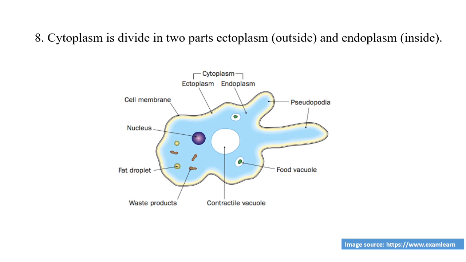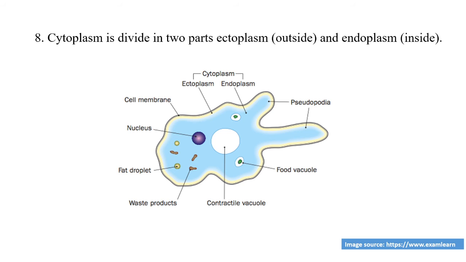Now, in a single cell, there is a watery fluid, and that watery fluid is called cytoplasm. This cytoplasm provides fluidity to the cell organelles present in a cell along with the nucleus. But in protozoan animals, this cytoplasm is clearly divided into two fluids, that is ectoplasm and endoplasm.